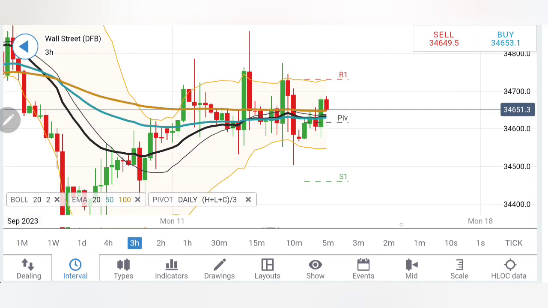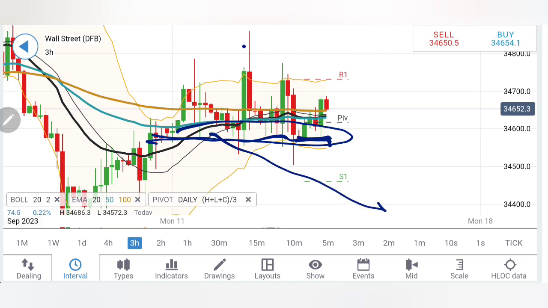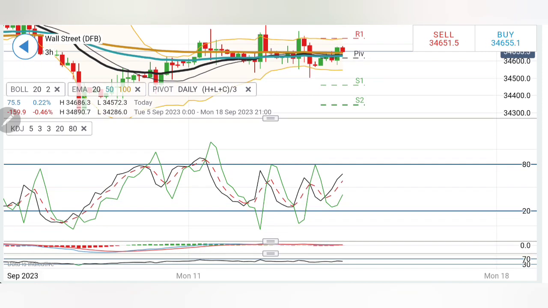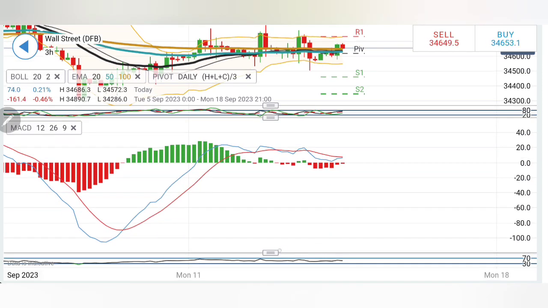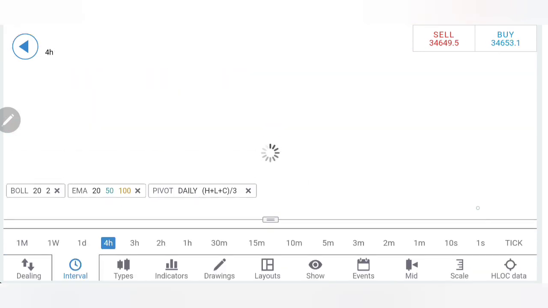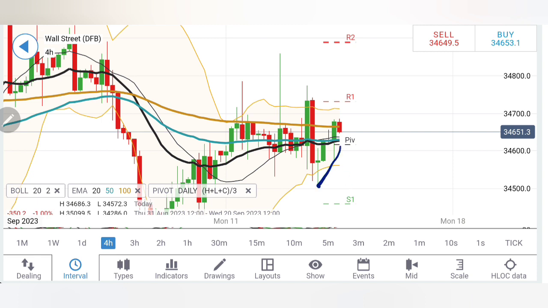Coming to the 3-hour chart. Likewise, on the 3-hour chart, this is where it needs to breach past, 34,570, 550 levels. Multiple candles got support here. We have to be careful. Yes, lower highs, lower lows. If it continues on the downside, 450 levels are very good support, and then 400. The stochastic is rising, MACD is willing to converge, a crossover for a buying entry. RSI is almost flat.